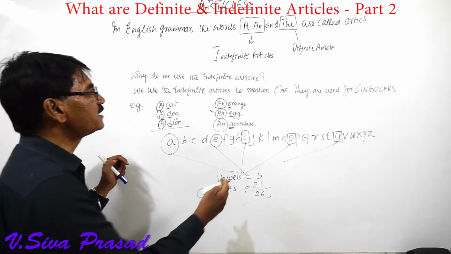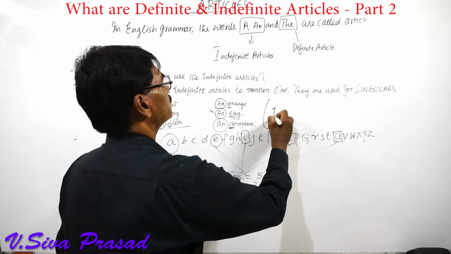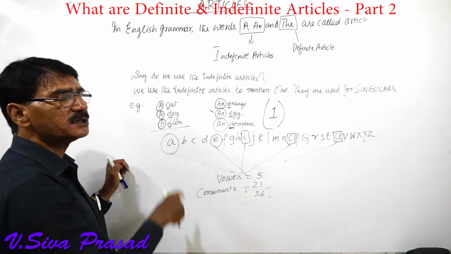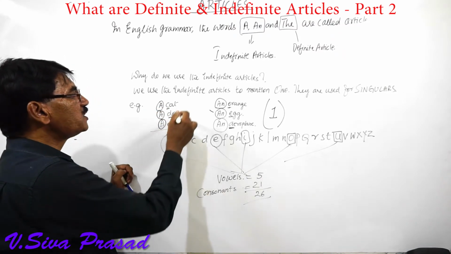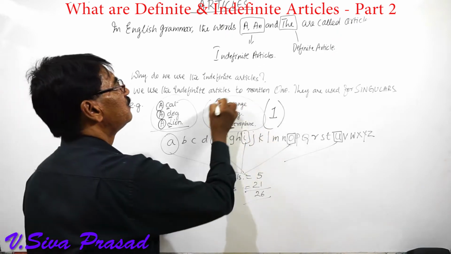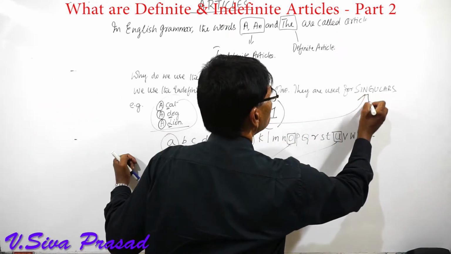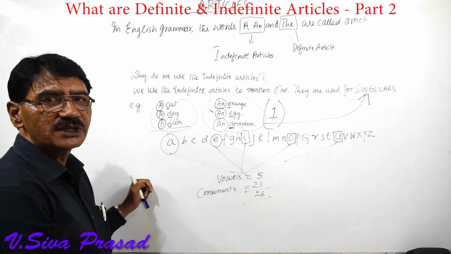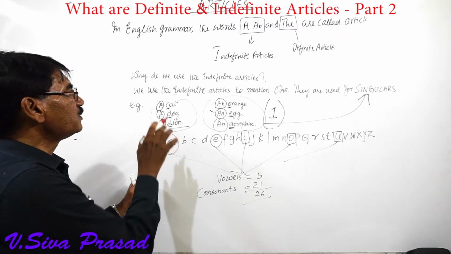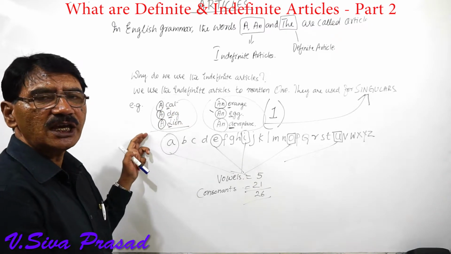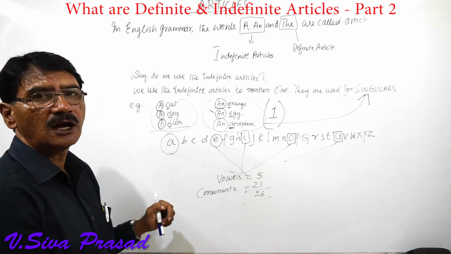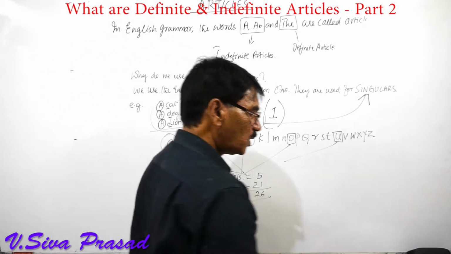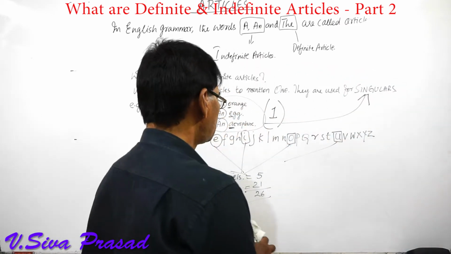Now what are they showing us? They are showing 1. An orange is 1 orange. A cat is 1 cat. So we are using all these things for what? We are using them for singulars. Isn't it? Any doubt over here? No doubts. Okay. So it is very clear that we use a for consonants and an for vowels. But there are some exceptions. Now what are those exceptions? Let's see.